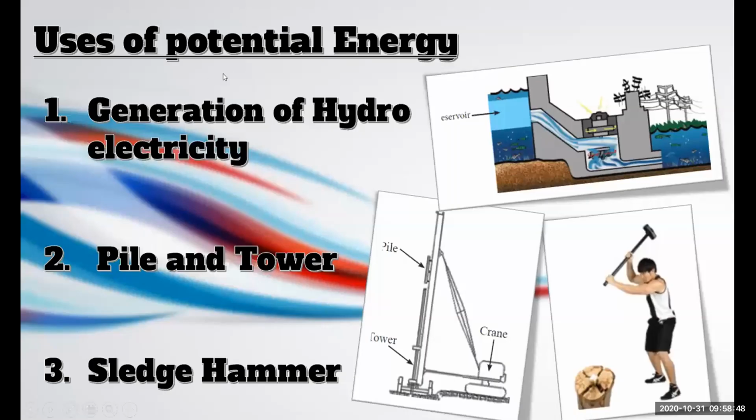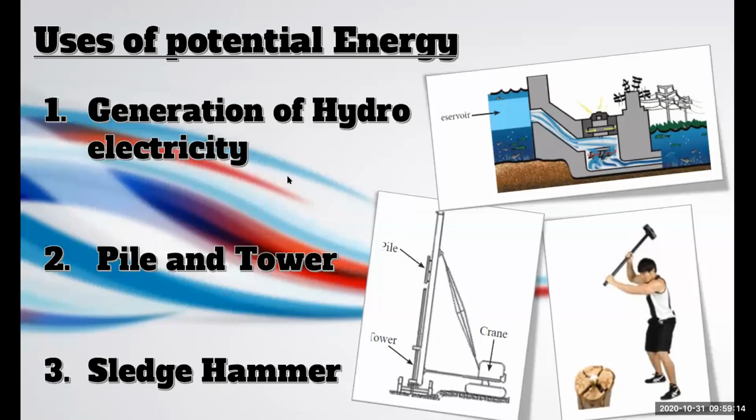Right. So, uses of potential energy. One is generation of hydroelectricity, which I have already described. Pile and tower in the construction field: they use this machine, a pile driver.